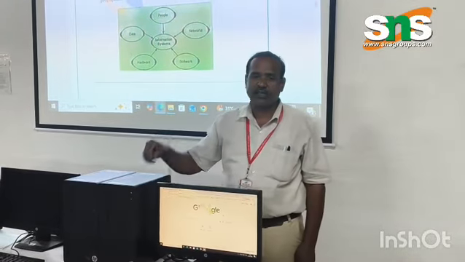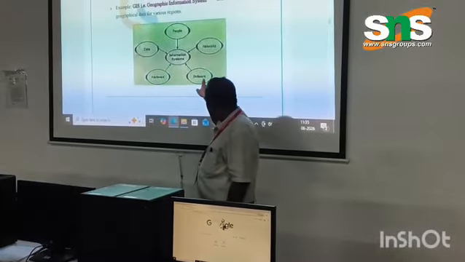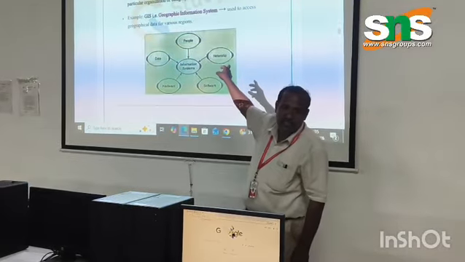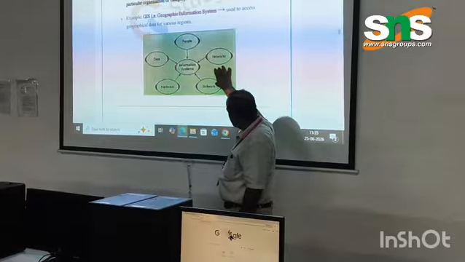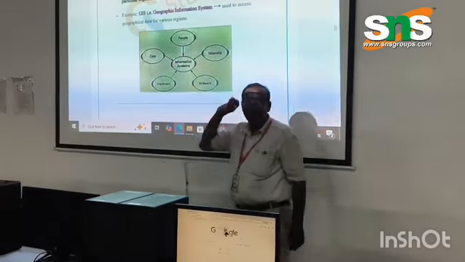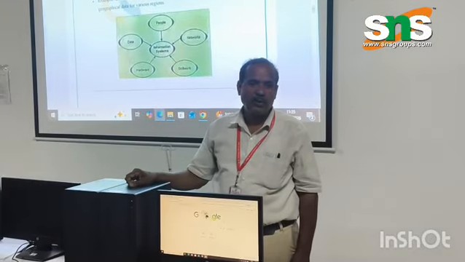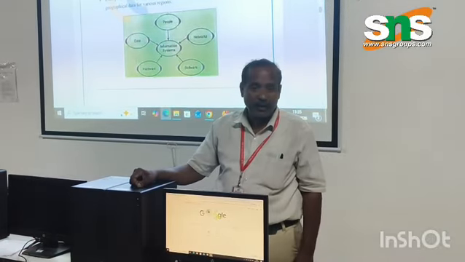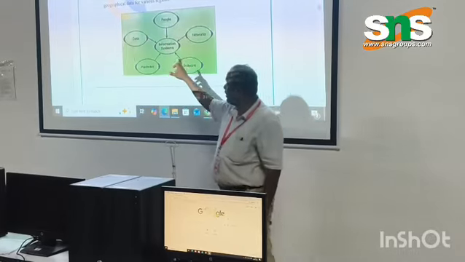What happens when you insert a card? The card is read and sent to the concerned bank's information system. Your ATM system client is connected to the concerned bank server, and it is verified whether you have a bank account. Then it checks whether the balance is available in my account or not. These things have to happen before the transaction.